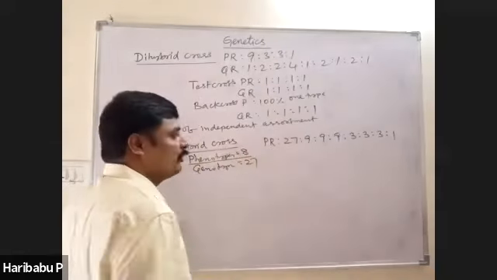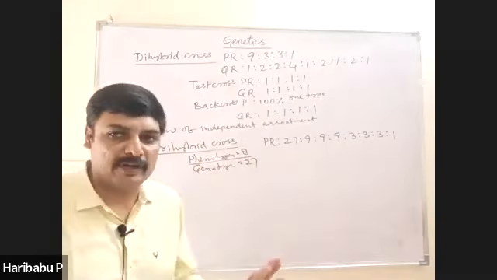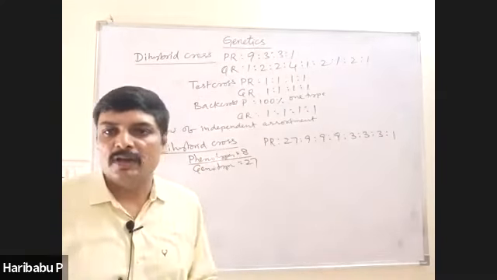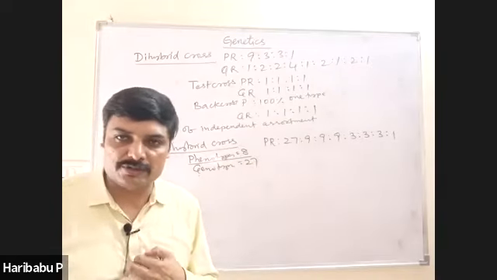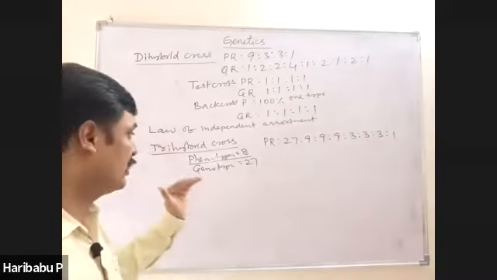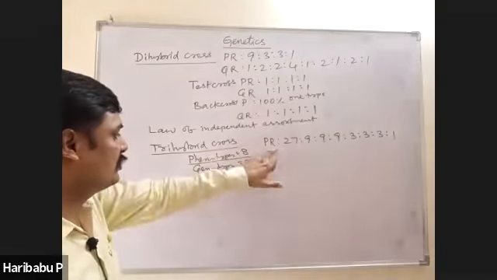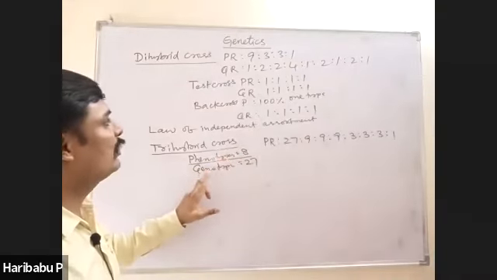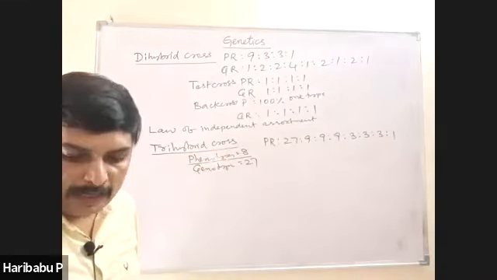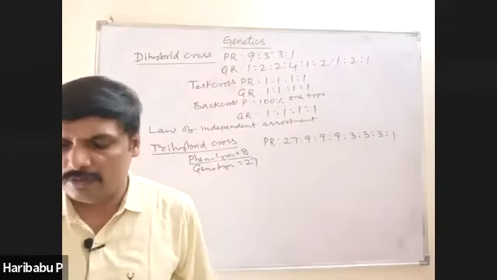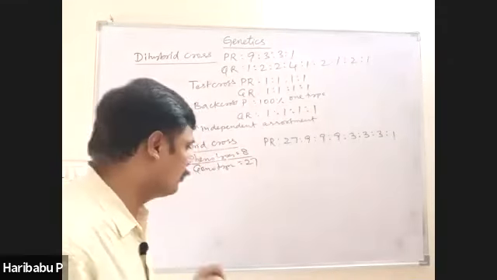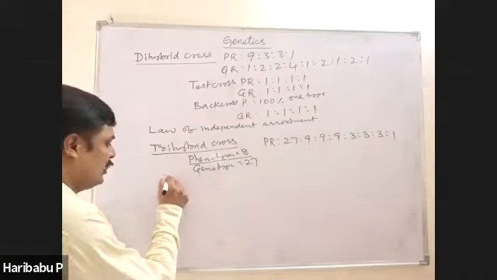8 types of phenotypes. There is also a genotypic ratio, but it's very difficult to remember. No question is asked on the genotypic ratio. So understand what a trihybrid cross is, and try to remember this ratio, the number of phenotypes and the number of genotypes. After that, you have to discuss something about the chromosomal theory of inheritance.